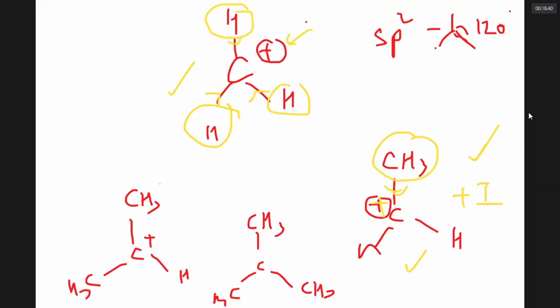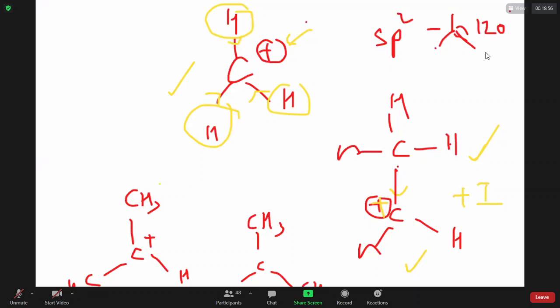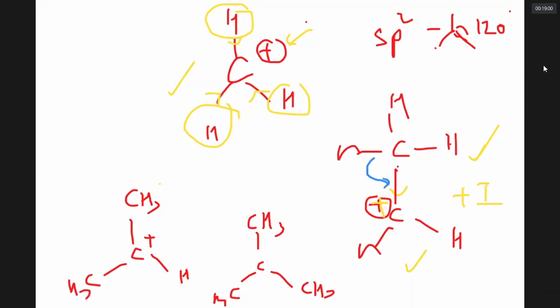Further, the hydrogens, if I draw like this, show hyperconjugation. Sometimes this hydrogen can do a great sacrifice: it can give its sigma electrons to the C-C bond so that this positive charge on carbon will disappear.